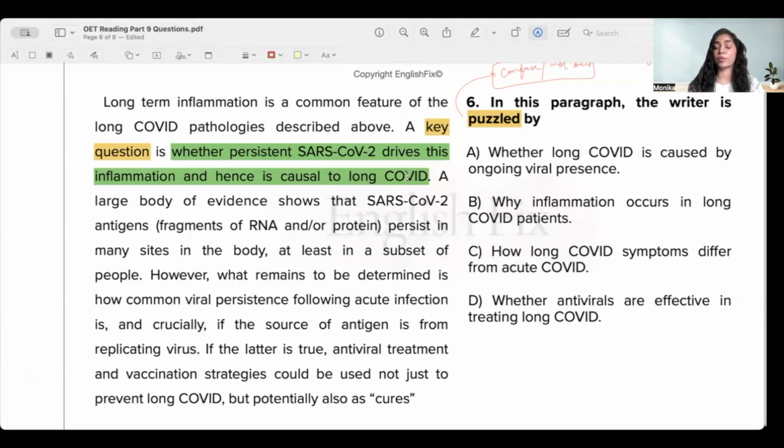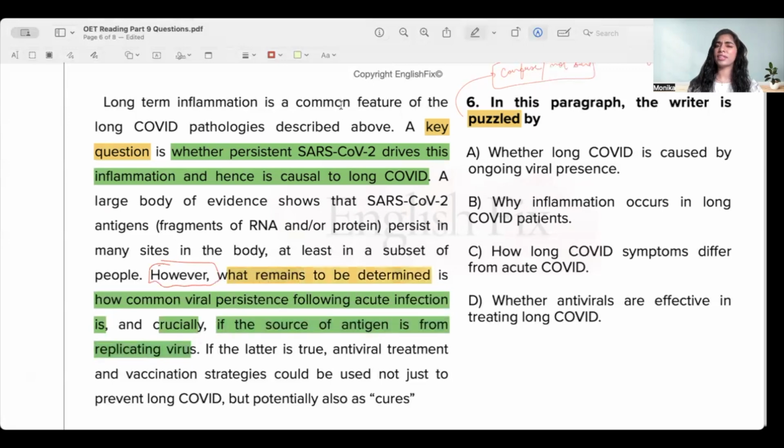Now let me double check very quickly if there is any other question or uncertainty the writer is showing me in this paragraph. Large body of evidence shows that antigens persist in many sites in the body, at least in a subset. However, the writer is disagreeing here. What remains to be determined? That means this is still not clear to us. So here the person is saying what remains to be determined is how common viral persistence following acute infection is. So that's another thing. And most importantly, if the source of antigen is from replicating the virus. But I think it's the same thing.